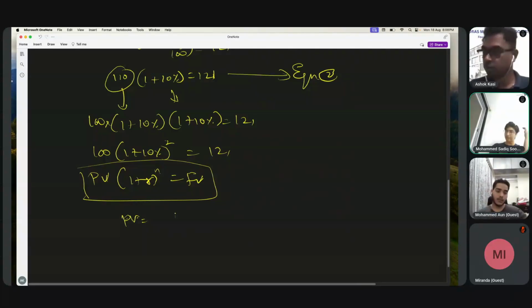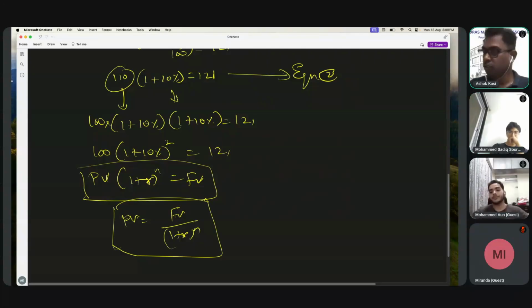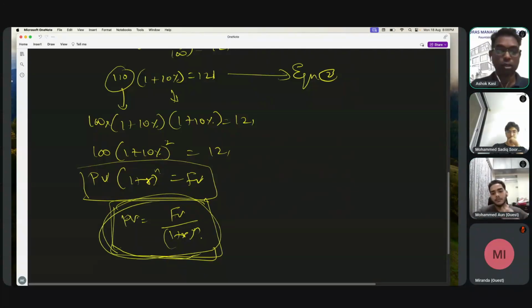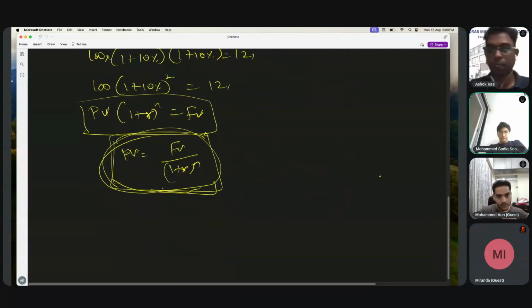Present value equals fair value upon 1 plus R, upon 1 plus R. Yeah, correct. So this formula, we are going to use almost in all the subjects. You understood this one, right? We'll get the present value while discounting it. We are discounting it.